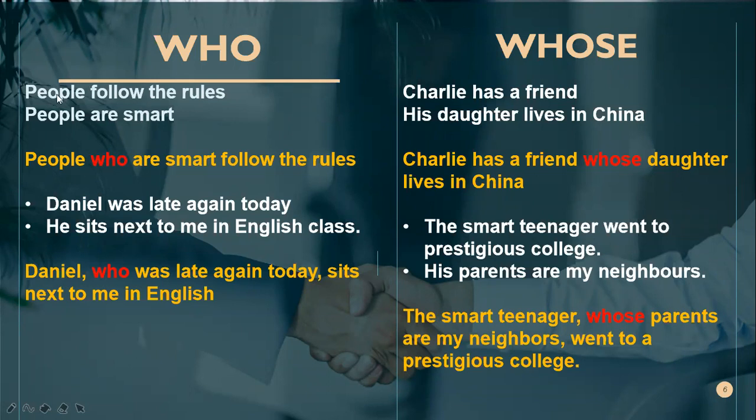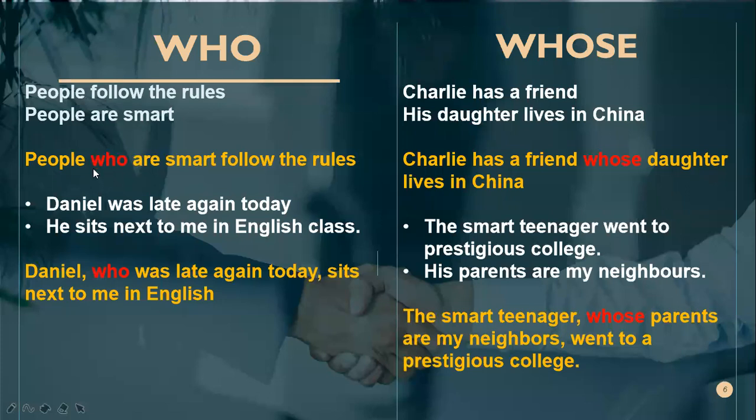All right. So we go back again. This sentence, if we separate it, consists of these two sentences or clauses: People follow the rules. People are smart. When we join these together, one will become an adjective clause: People who are smart follow the rules.